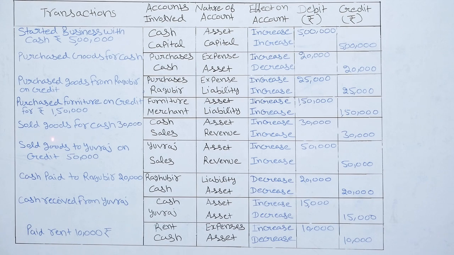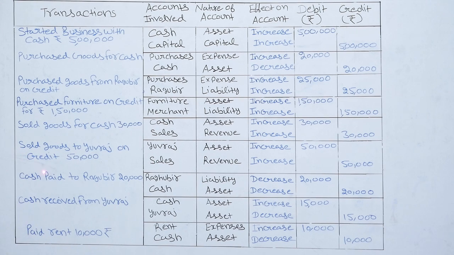Next is sold goods for cash rupees 30,000. So two accounts are, first is cash account, next is sales account. So cash is our assets, sales is our revenue nature. So here also effect on both accounts are increasing because we have sold goods. So cash is increasing and also revenue sales is increasing. So entry will be cash account debit to sales account. 30,000 will be debited and 30,000 will be credited in the favor of sales.